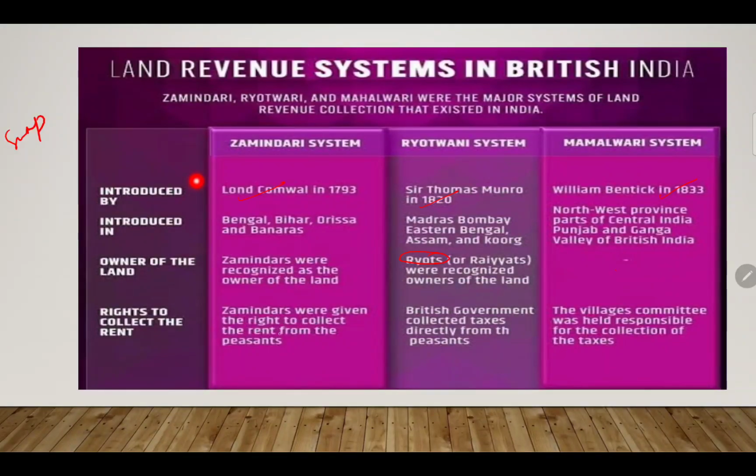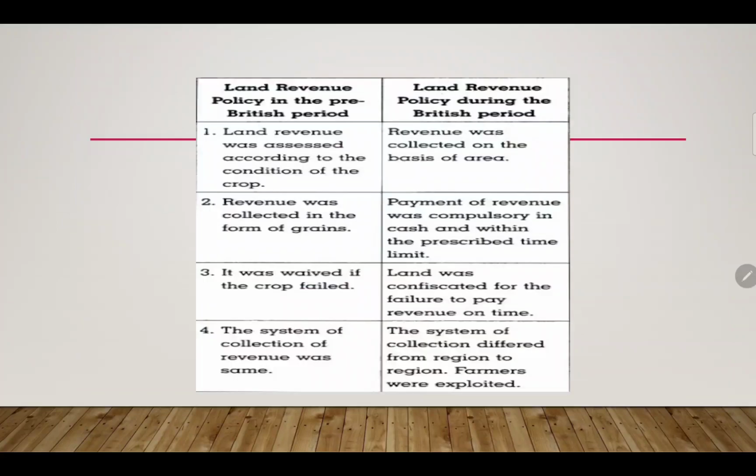Zamindars were given the right to collect the rent from the peasants. In the Ryotwari system, the British government collected taxes directly from the peasants, with no intermediary, as we have discussed. In the Mahalwari system, the village committee was held responsible for the collection of the taxes. So there were no intermediary lords. The village itself collected, because the village owned the land and the villagers themselves collected the taxes.